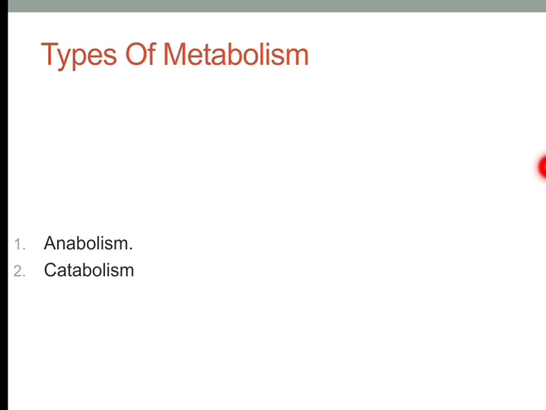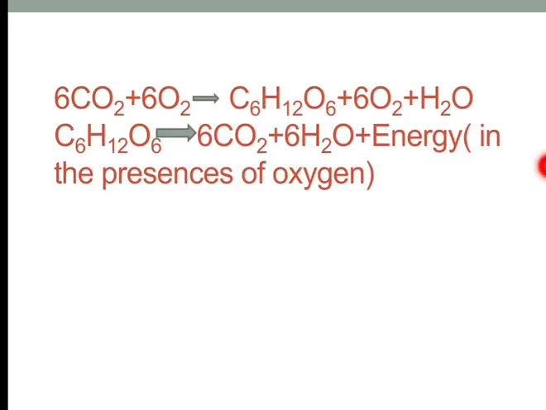Before moving into details, what is anabolism and what is catabolism, let us discuss two chemical reactions. There are two chemical reactions you are able to see in this slide. In the first chemical reaction, carbon dioxide and oxygen are combining to produce a complex molecule called glucose. These are simple molecules and they are combining to form a complex molecule.